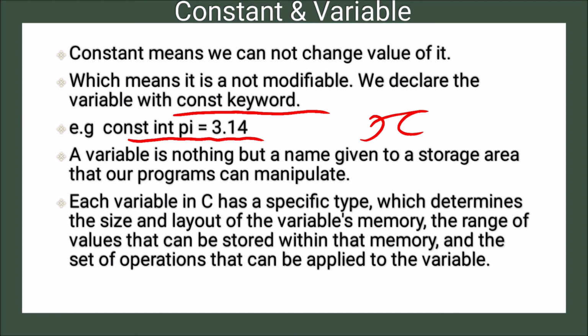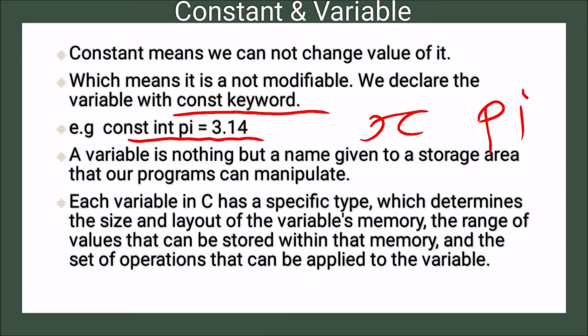So this data type is important for each and every variable. We cannot just simply say pi; we have given a particular data type, int, to pi.